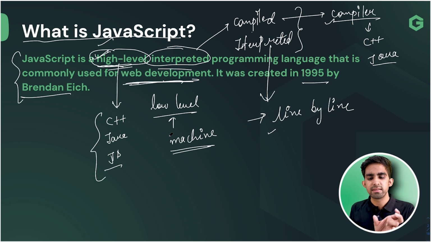So JavaScript is a high-level interpreted programming language. Initially, we are not able to understand what is high level. Initially, we are not able to understand what is interpreted. But I have explained these two things in a very simple manner. Obviously, we are going to see these things in detail in upcoming sessions. But for now, that's it. And it was created in 1995 by Brendan Eich, the developer of this language. Okay team, I hope you are able to understand this.